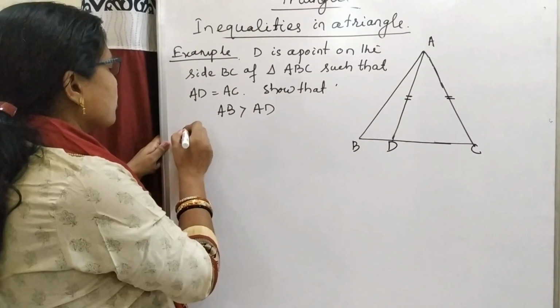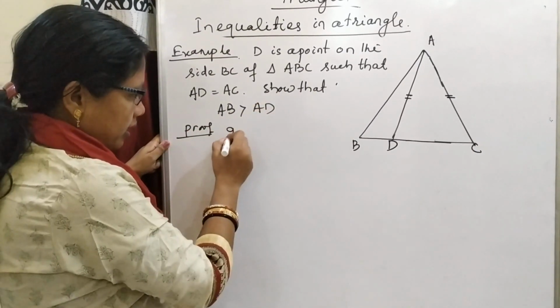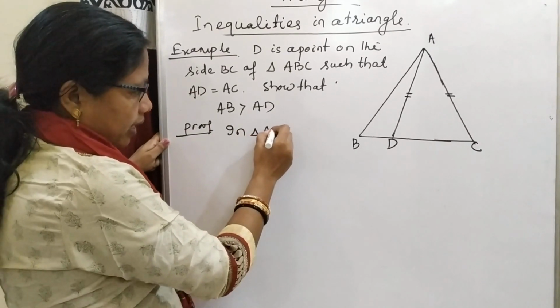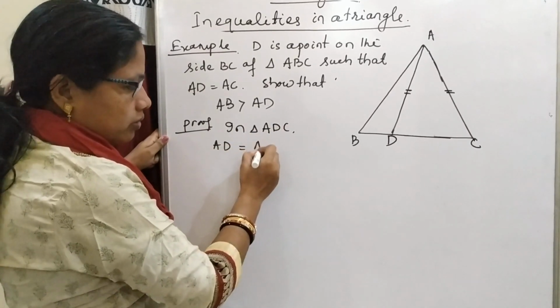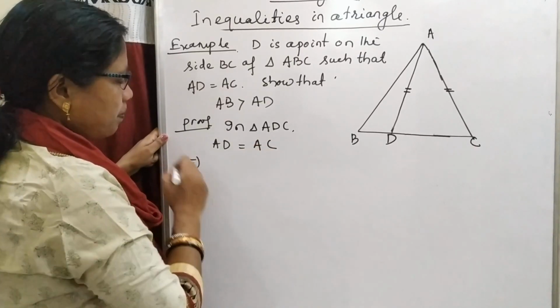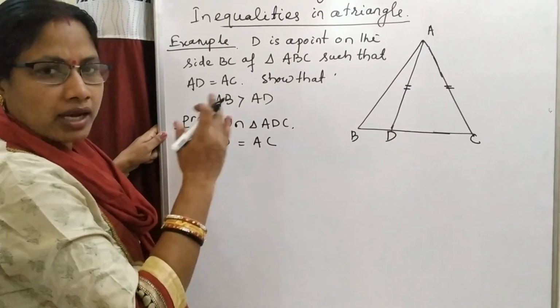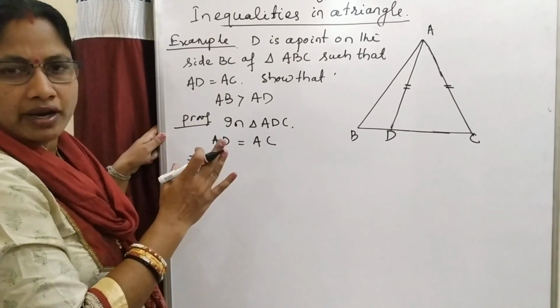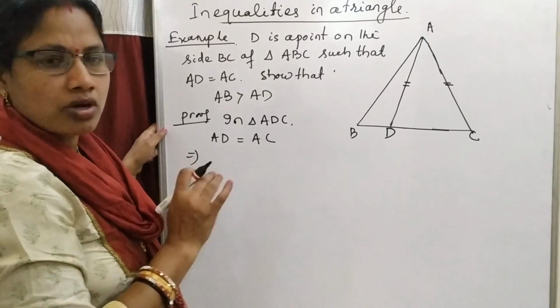So here in triangle ADC, AD is equal to AC. So this implies, what is the opposite angle of AD? By our isosceles property, if in a triangle two sides are equal, then their opposite angles are also equal.